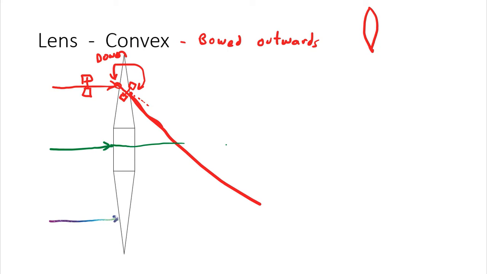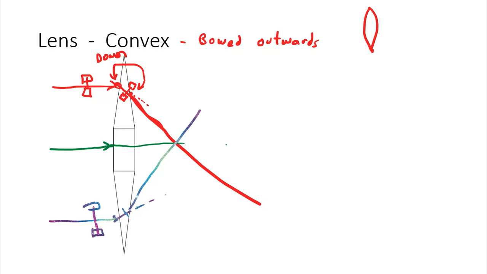And then what do we see when we hit the bottom part? Well, again, I could put the wheels on it. Top wheel hits first. That one slows down, so it's going to bend upwards. And then if we put the wheels again, the bottom one's going to leave first and go faster. So again, it's going to bend upwards. So instead of going in this path, it's going to bend more like this. So we have a situation here where all the rays of light at the top of the lens get bent downwards twice, but the overall effect is it gets bent downwards. And all the rays at the bottom half of the lens get bent upwards.